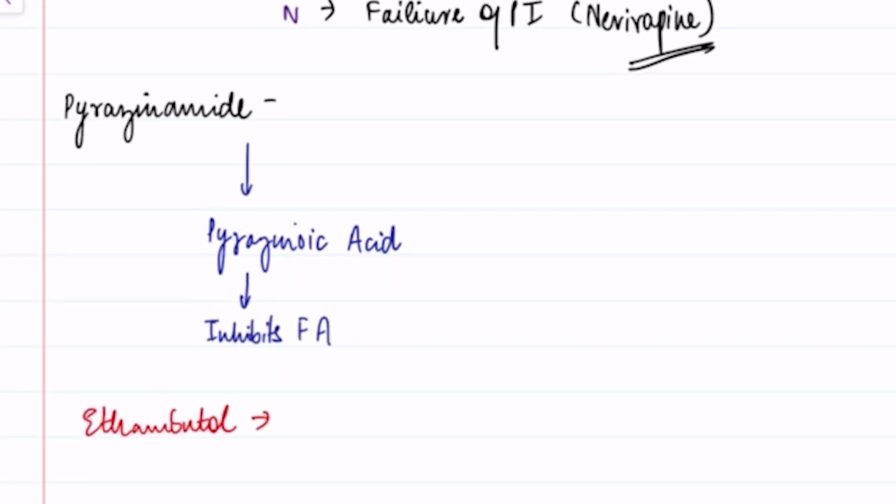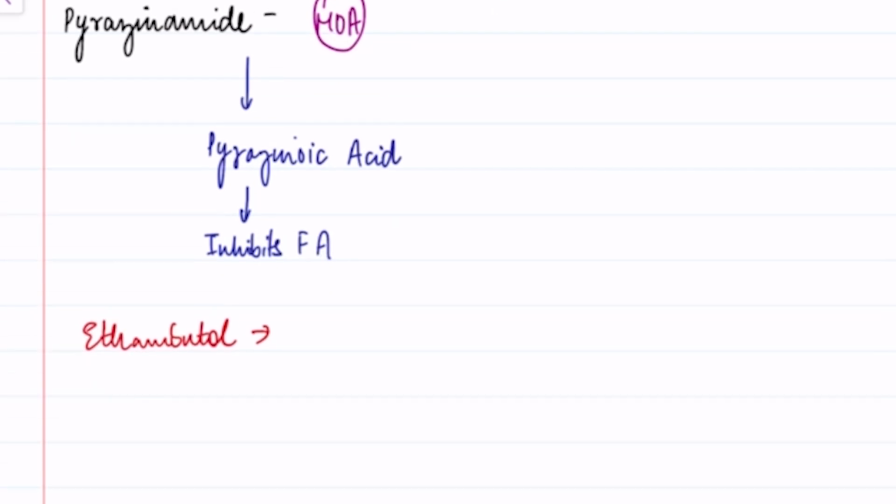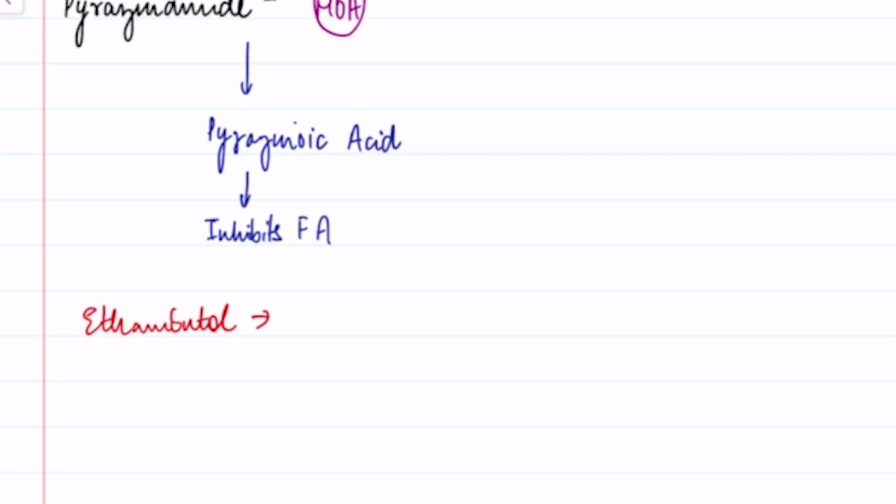Now coming to pyrazinamide. The pyrazinamide mechanism of action is, it is first converted to pyrazinoic acid with the help of the enzyme pyrazinamidase, okay, which further inhibits fatty acid synthesis, and then it results in inhibition of cell wall synthesis.